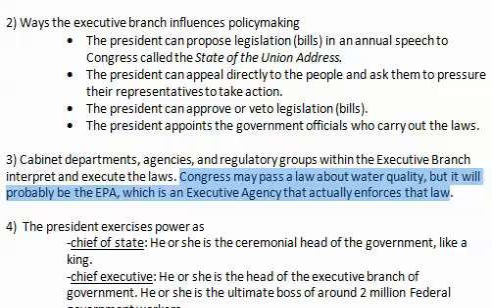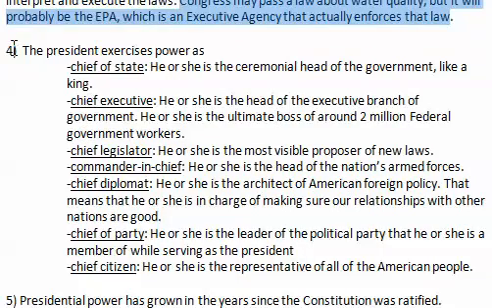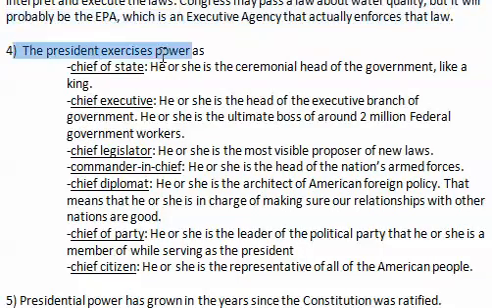So the final item we need to talk about here is that the president exercises power in a number of ways, and the SOLs want you to know these ways. You just get familiar with it. This is going to be a list that we'll have to memorize and come back to several times. You don't have to have every word memorized as long as you have the core meaning. The president acts as the chief of state, chief executive, chief legislator, the commander-in-chief, chief diplomat, chief of party, and chief citizen. Let's break that down.